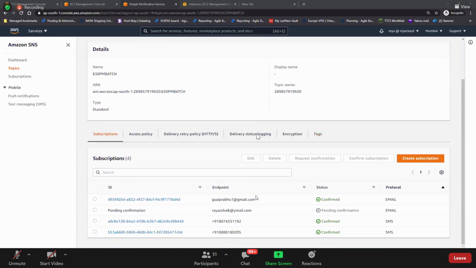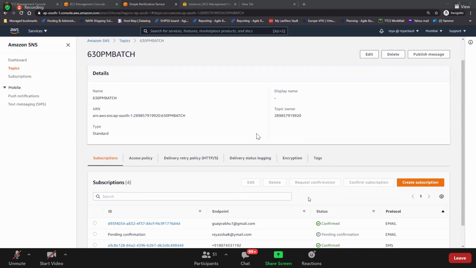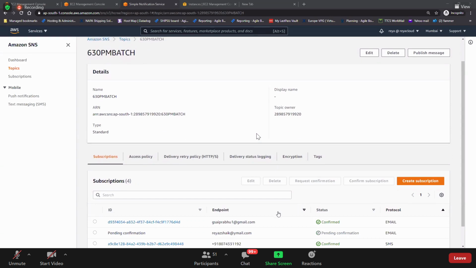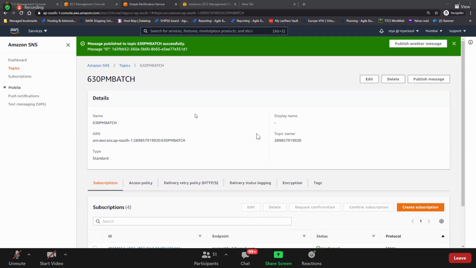Do you see that here? If you have 1 crore or 10 crore subscriptions, this one topic can handle huge subscriptions. You can create subscriptions like this. I could have gotten all your mobile numbers, created subscriptions like this, and then if I want to share any updates on the batch, I can just push a message like this and you'll receive emails or SMSs. You got an idea now on SNS? SNS is all about this topic and subscription, nothing else.